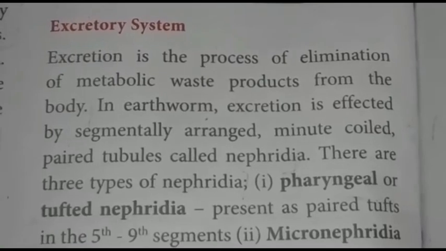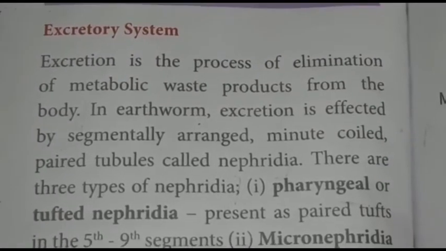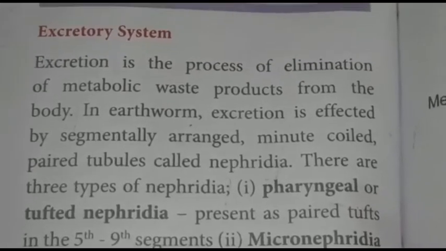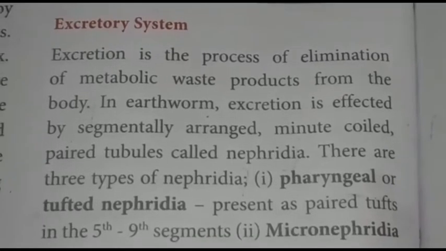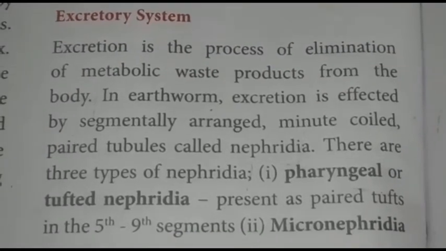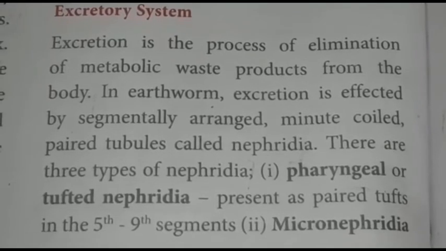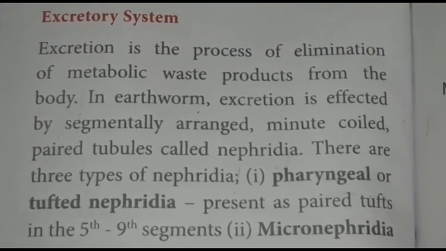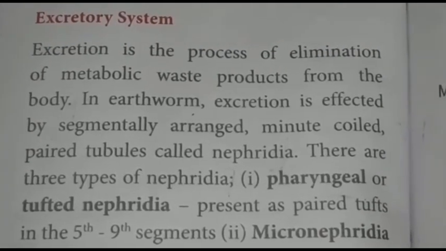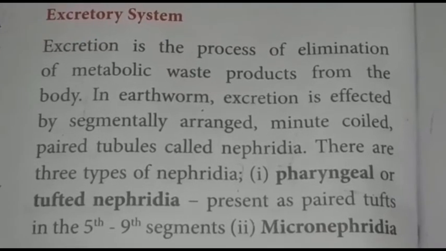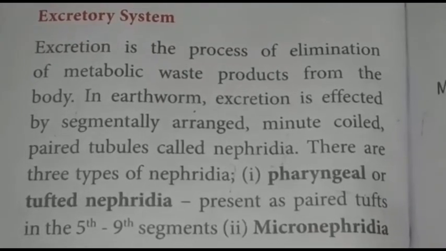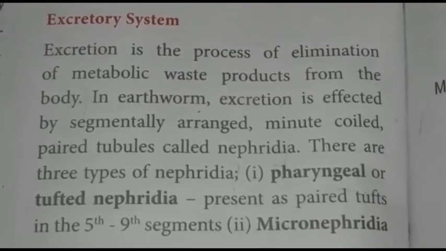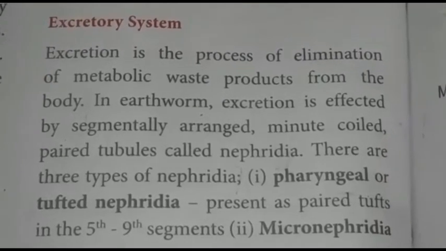The nephridia are of three types, namely pharyngeal or tuft nephridia, micronephridia or integumentary nephridia, and meganephridia or septal nephridia. So the nephridia is of three types.